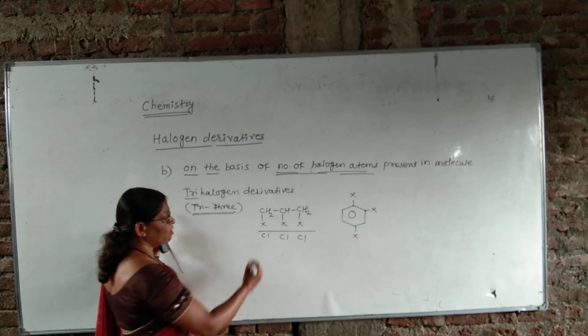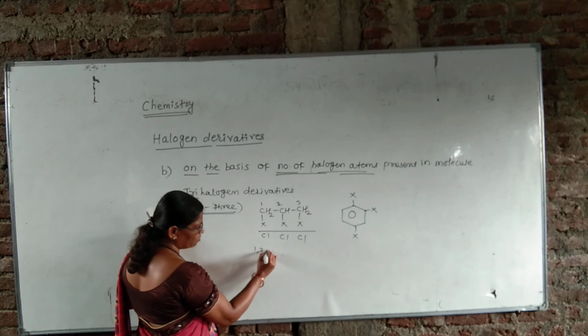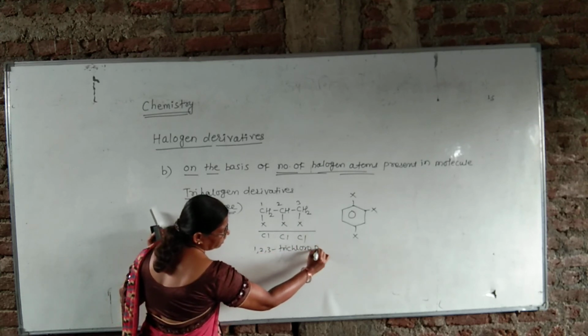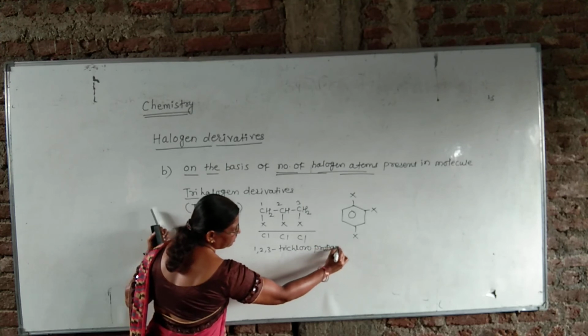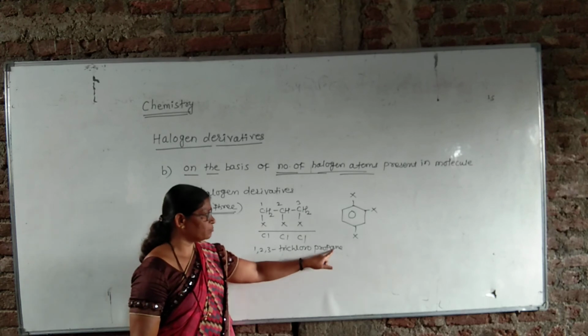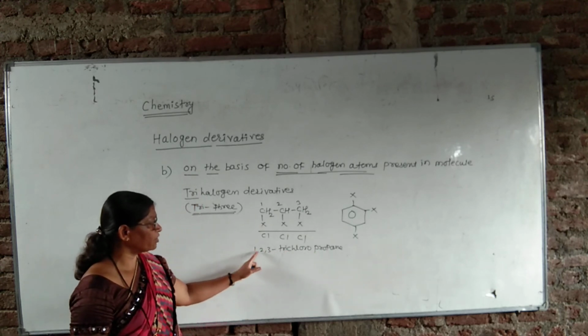Then the compound is called 1,2,3-trichloropropane, because 3 carbon atoms are present in the molecule, therefore the parent is propane, and 3 chlorine atoms are present at positions 1, 2 and 3.